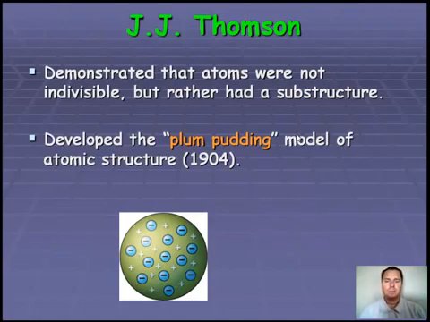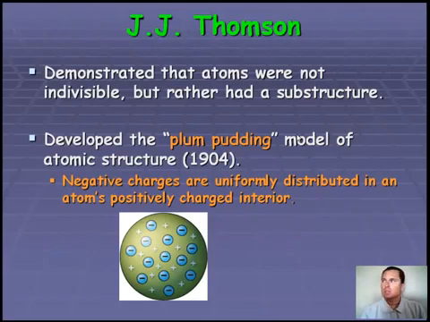Basically, in the plum pudding model, the negative charges, the electrons, are uniformly distributed in an atom's positively charged interior. We know that's not the case, but this was the first really accurate model of an atom.